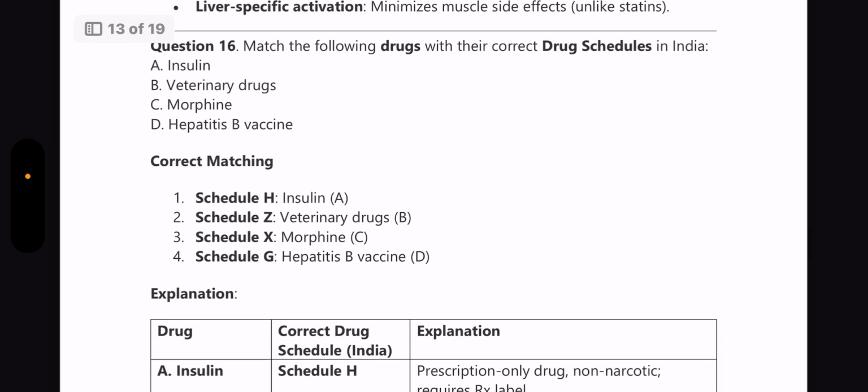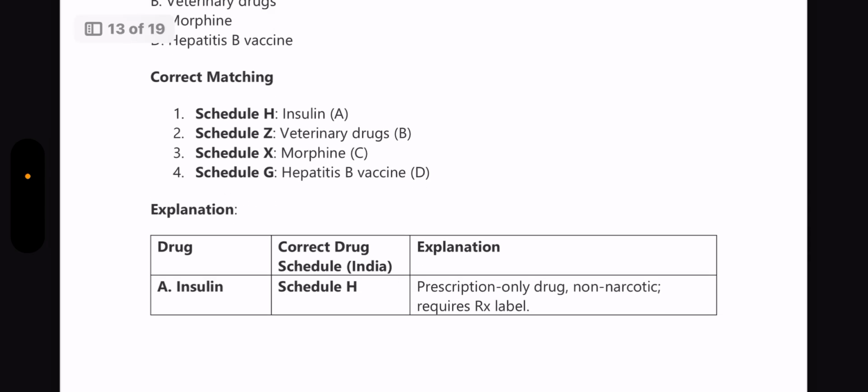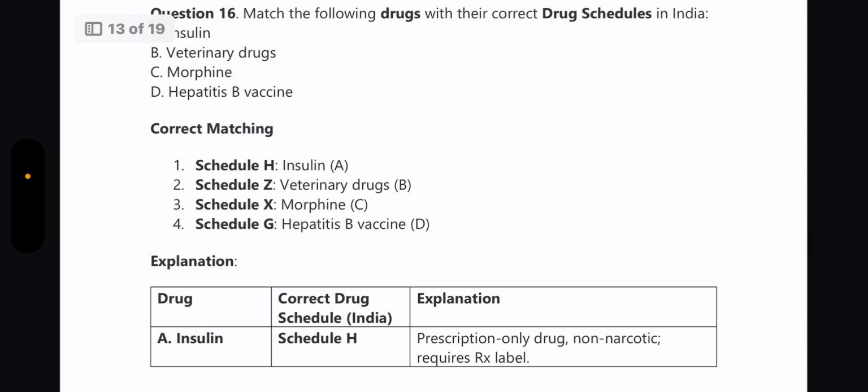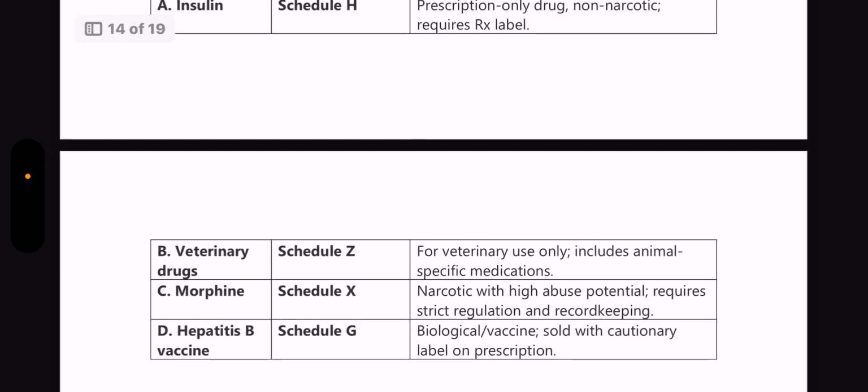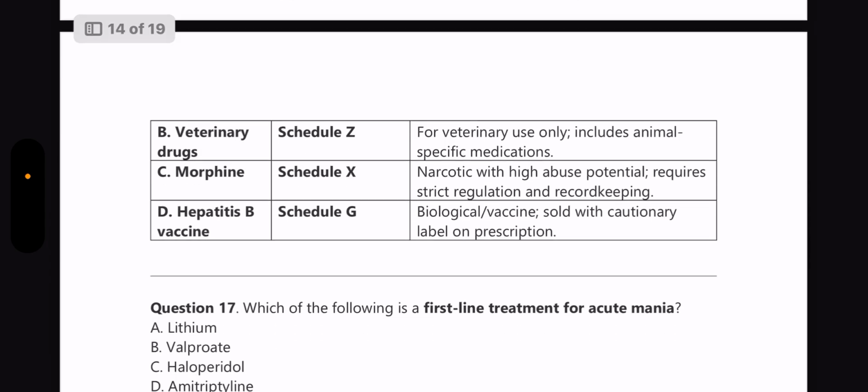Next question, match the following drugs with their correct drug schedules. Drug schedules, again a favorite question in INI and also important for NEET PG and FMGE as well. So schedule H drug is insulin, schedule Z goes for veterinary drugs, schedule X goes for morphine and schedule G goes for hepatitis B vaccine. And a brief explanation about each of these schedules is also provided here.